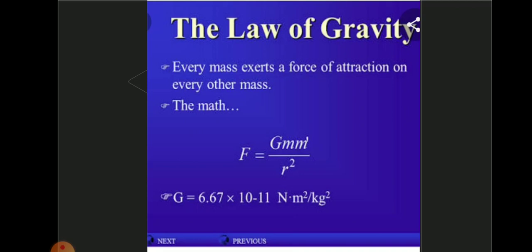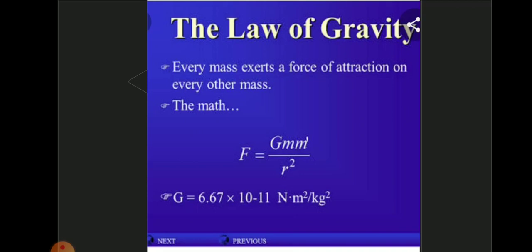of their tangential velocities. Isaac Newton suggested that gravitational force might vary inversely as the square of the distance between the bodies. He realized that this force of attraction was a case of universal attraction between any two bodies present anywhere in the universe and proposed the universal gravitational law, that is, the law of gravity. So in this law of gravity, every mass of an object exerts a force of attraction on every other mass.